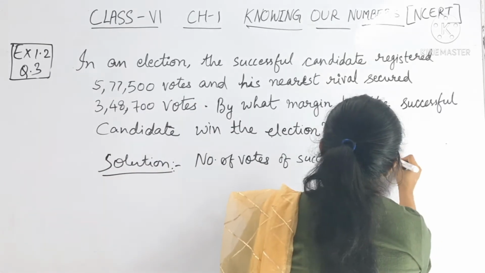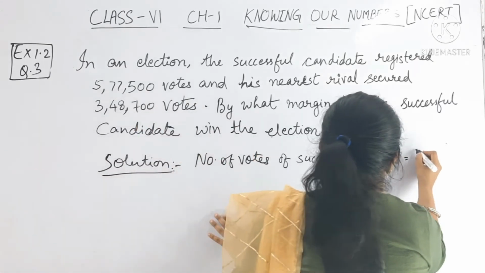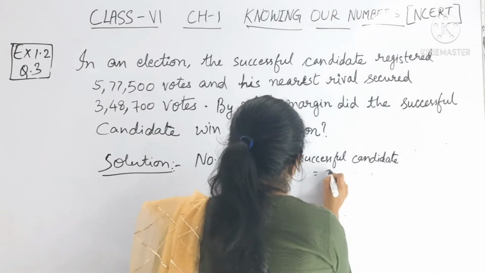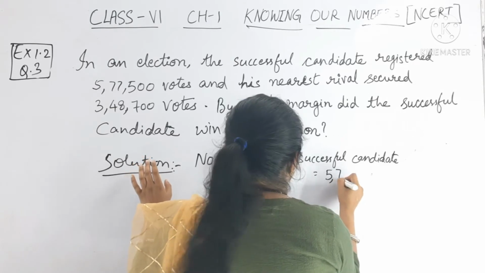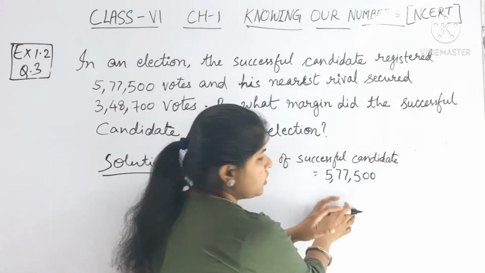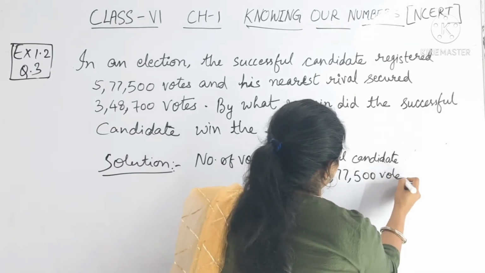Okay, that is the successful candidate. What is the number? I am writing here 5,77,500. You have to put commas here, okay, in every number.